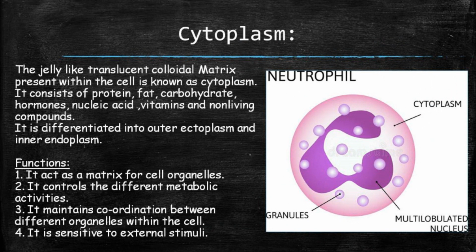The jelly-like translucent colloidal matrix present within the cell is known as cytoplasm, as you can see in the diagram. It consists of proteins, fat, carbohydrate, hormones, nucleic acid, vitamins and non-living compounds, and it is differentiated into outer ectoplasm and inner endoplasm. So now, what are the functions of the cytoplasm? It acts as a matrix for cell organelles. It controls the different metabolic activities. It maintains coordination between the different organelles within the cell, and it is sensitive to external stimuli.